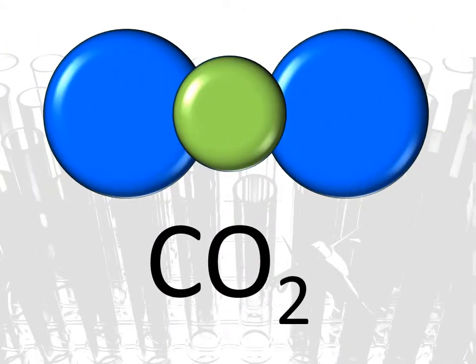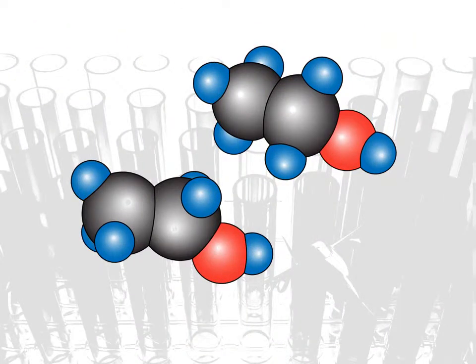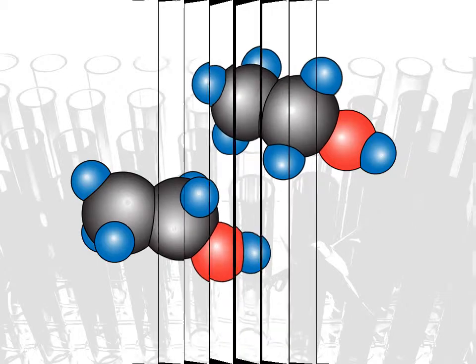Here is the carbon dioxide compound again. The way we write this is CO2. The C stands for carbon, the O stands for oxygen, and because there are 2 oxygen atoms, we write a subscript 2 under the oxygen symbol. Here we have 2 alcohol molecules. The grey atoms are carbon, the red atoms are oxygen, and the blue atoms are hydrogen.